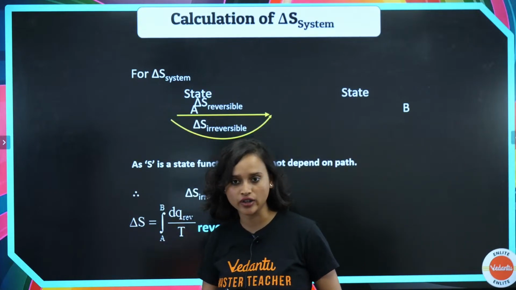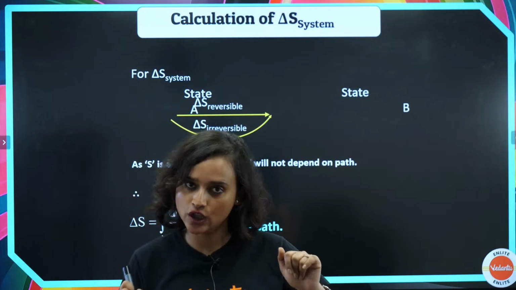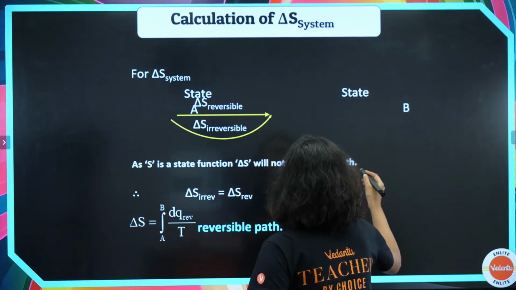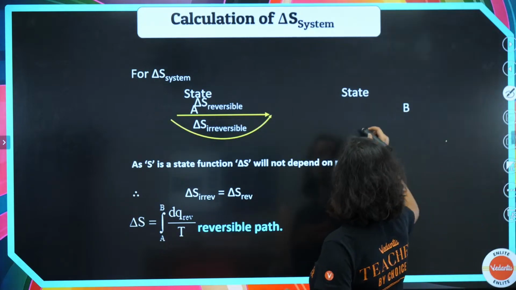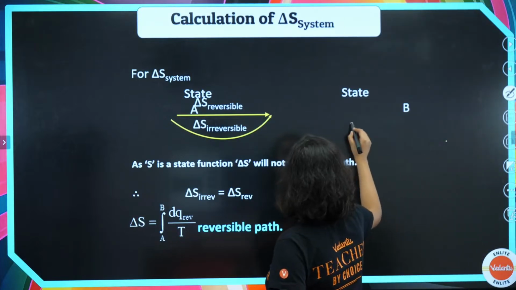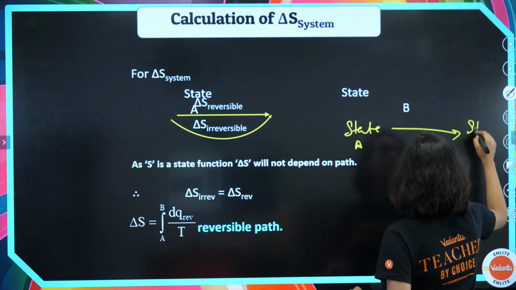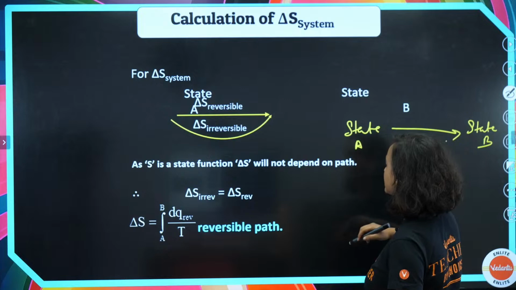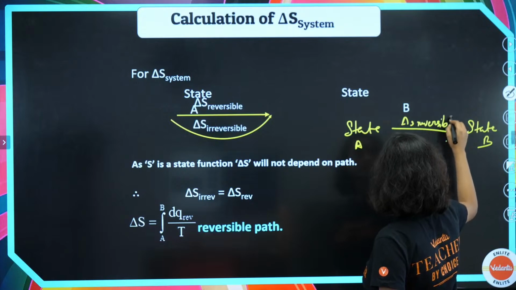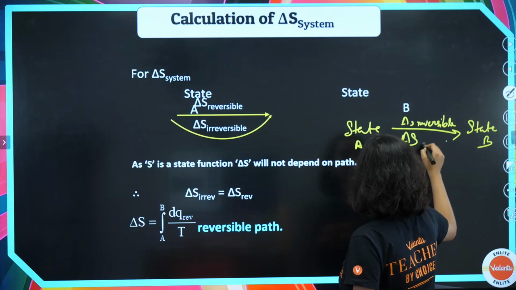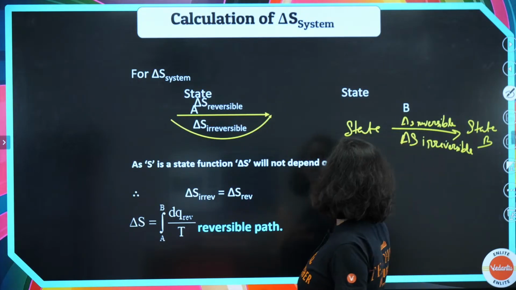For delta S system, what do we have? We have two states, state A and state B. Let me write it with yellow. We have state A here and then state B here. Here I can write delta S reversible and here I can write delta S irreversible.